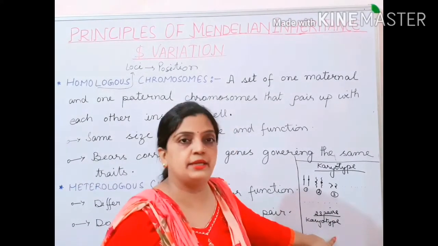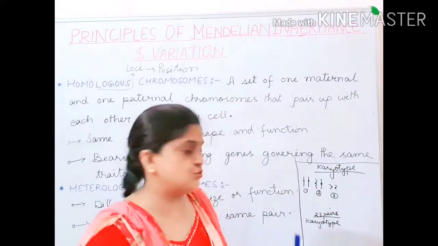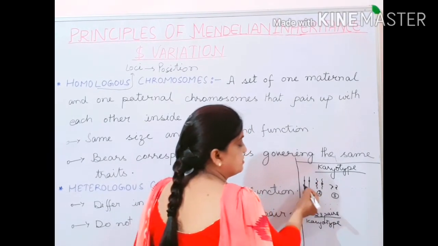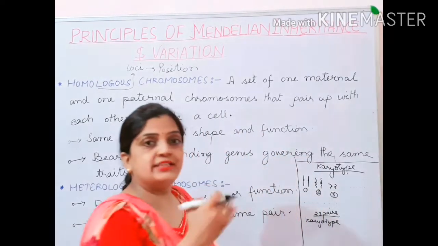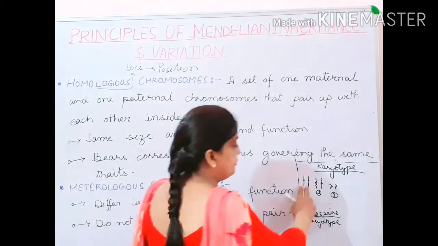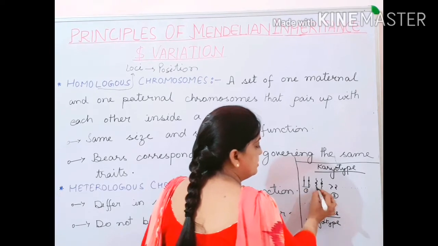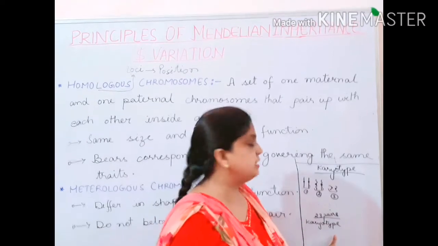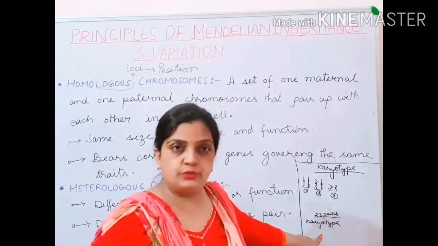23 pairs karyotype. 23 pairs of chromosomes will be there, 46 chromosomes. So 1, 2, 3, 4, 5, 6. This is the first chromosome, second chromosome, third chromosome, fourth, fifth, sixth chromosome. So in this way there are 46 chromosomes. But when we make a pair, this is one pair, this is the second pair, this is the third pair. So when we pair them, there are 23 pairs of chromosomes present in human beings, and this is called a karyotype.